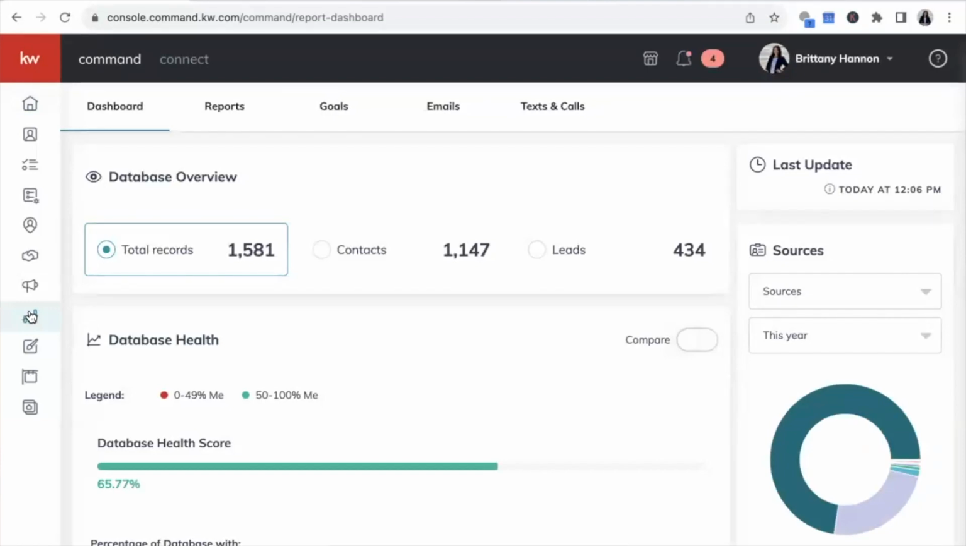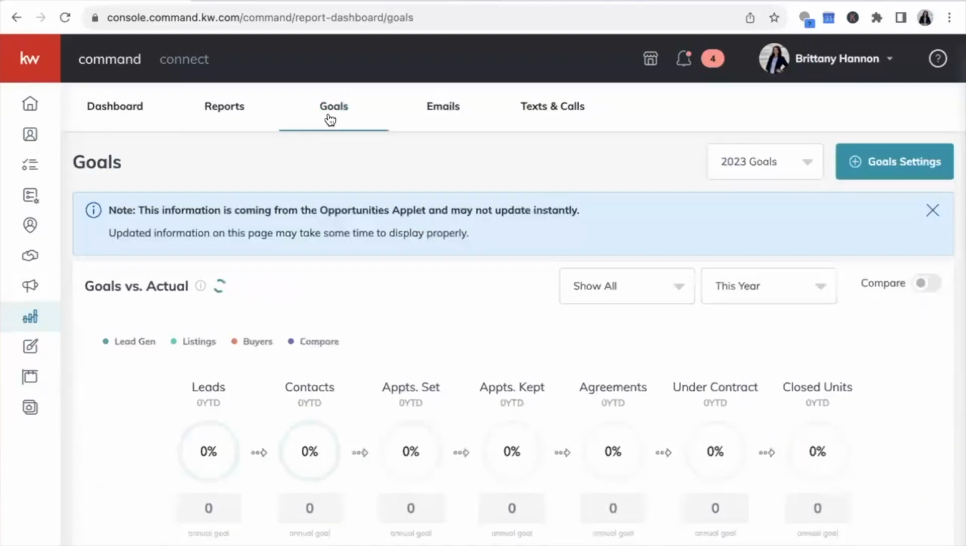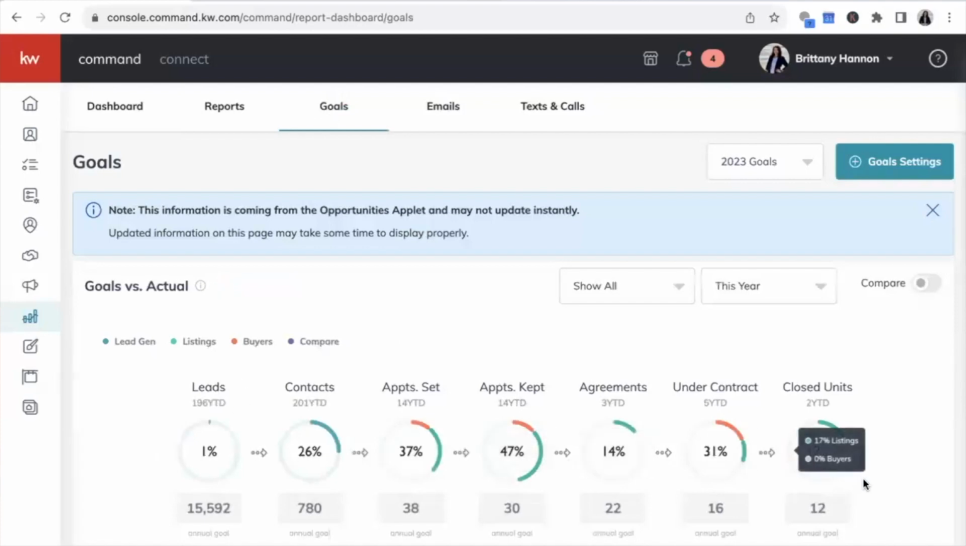What's funny is that I have people who come to these and we talk about these at least once a quarter, and they still say, oh, I've never even clicked on that. Don't let this time pass you by. Make sure that you're clicking on this. We're going to go up to goals up here in the middle. And when we click on goals, you're going to be able to see this kind of tracker.